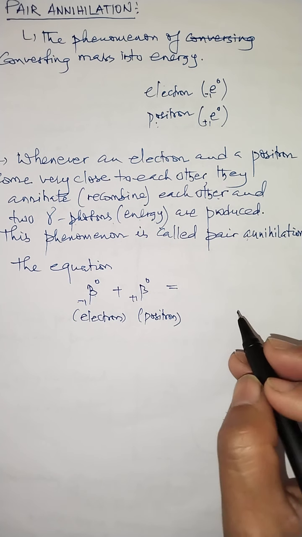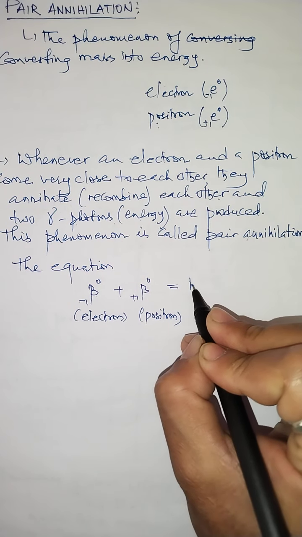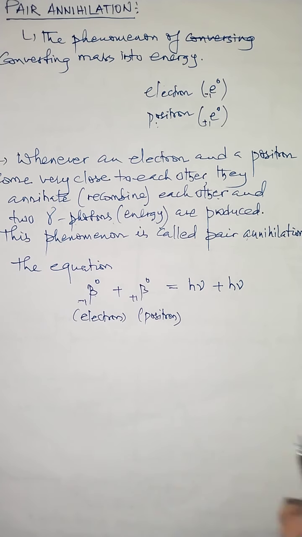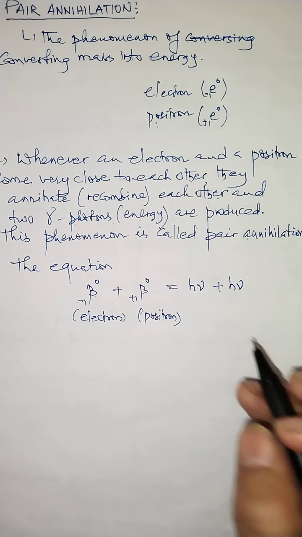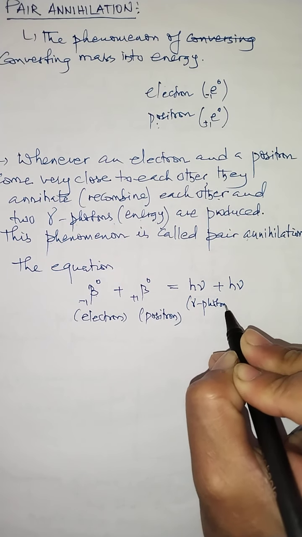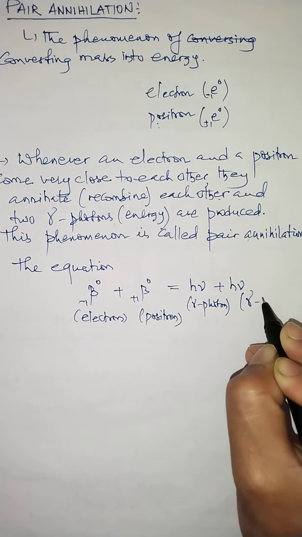Two gamma photons, and each gamma photon, as you know, has energy h nu and h nu. So how many gamma photons will be produced? Two gamma photons. This is a gamma photon, a high energy gamma photon, and this is also a gamma photon.